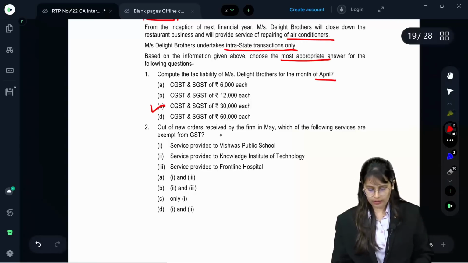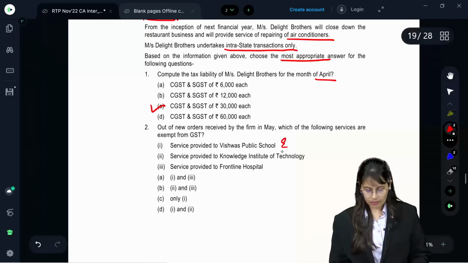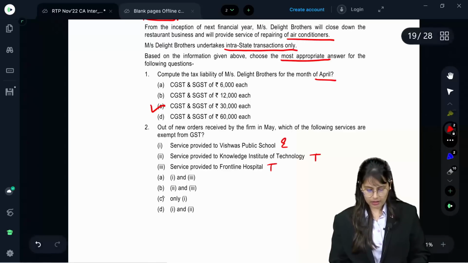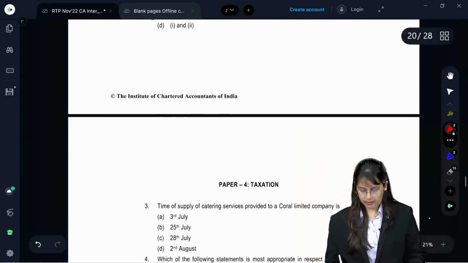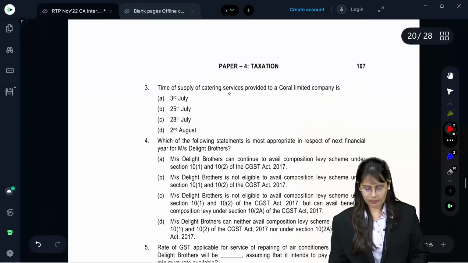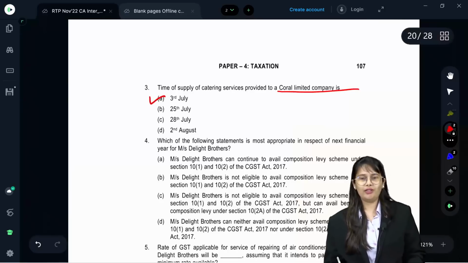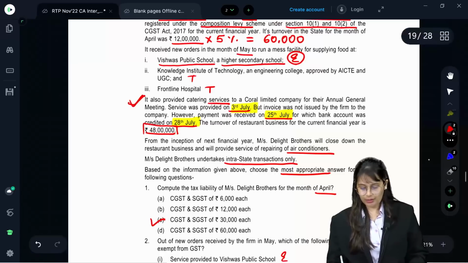Out of new orders received by the firm in May, which of the following services are exempt from GST? Service provided to Vishwas Public School, this is exempt. Service provided to Knowledge Institute of Technology, this is taxable. Service provided to Frontline Hospital, this is taxable. Hence your answer would be option 1, C. I hope you are with me. Next. Time of supply of catering service provided to Coral Limited Company would be 3rd July. We just solved this, correct? Over here, this provision.